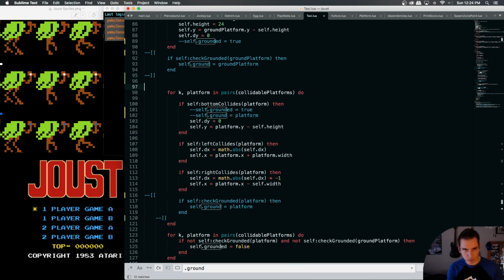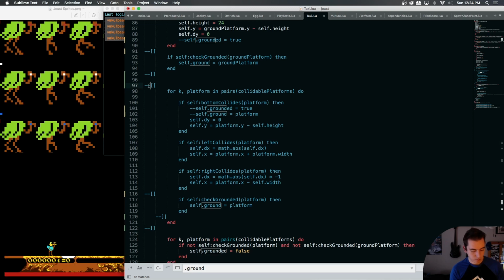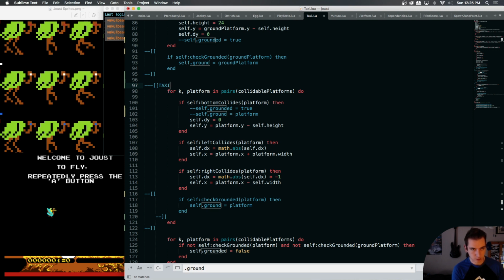So what I'm going to do is just do the note here saying this is taxi platform collision.